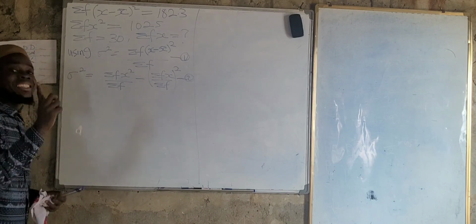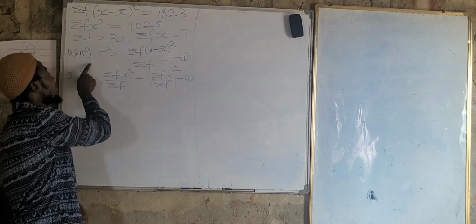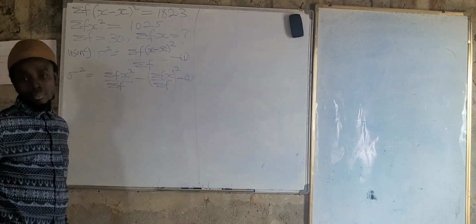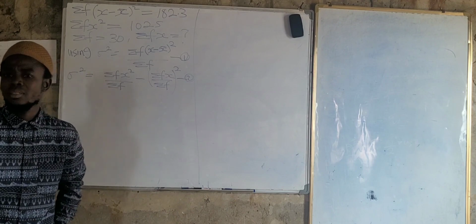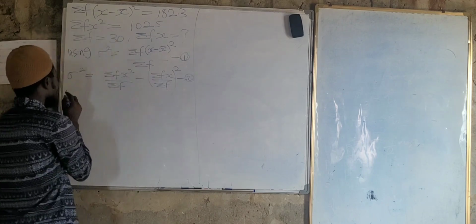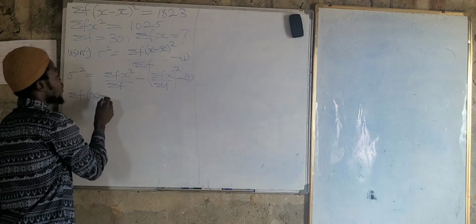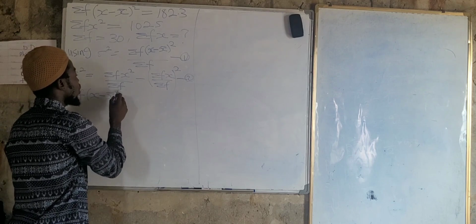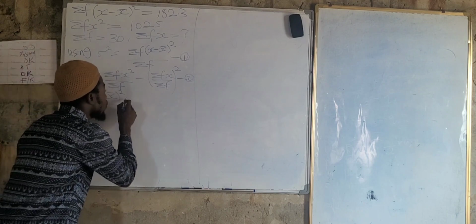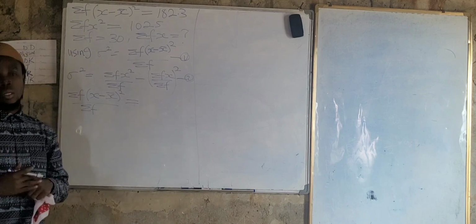So this one is somewhat different from this one. But the leading term here is the variance, and the leading term here is also the variance. So therefore you equate the two equations. Are we getting this concept? So equation 1 is equal to equation 2. For equation 1 we have summation of f into x minus x bar, the whole square, all over summation of f. But we must equate them, that is, we must have an equal sign.